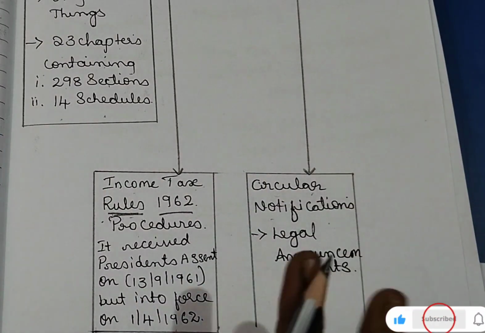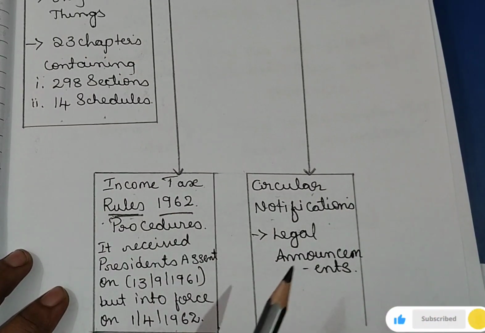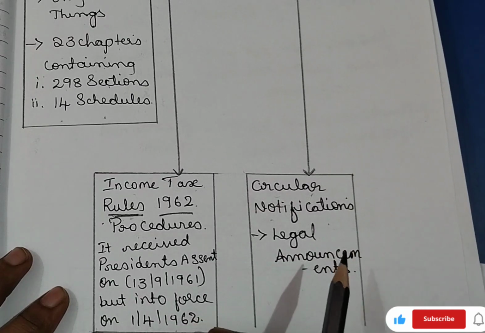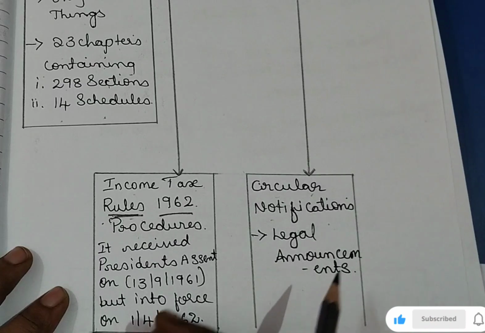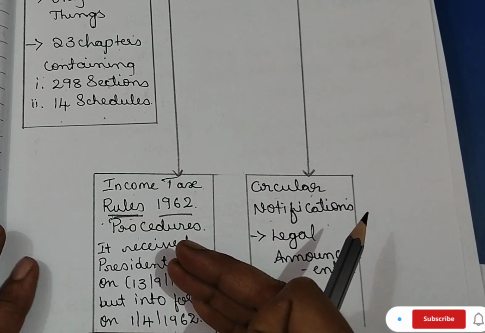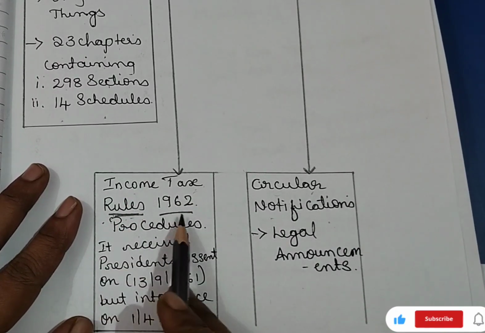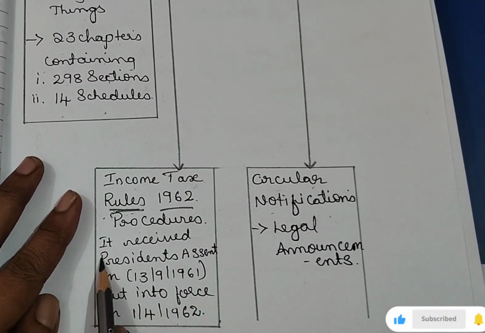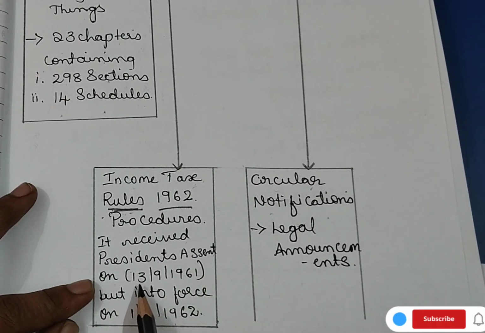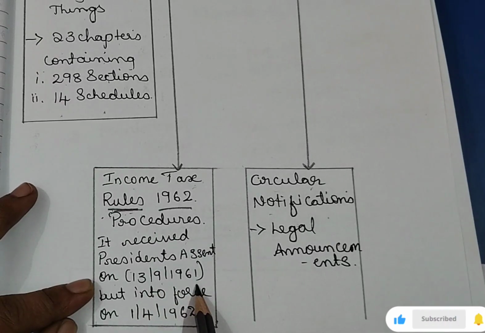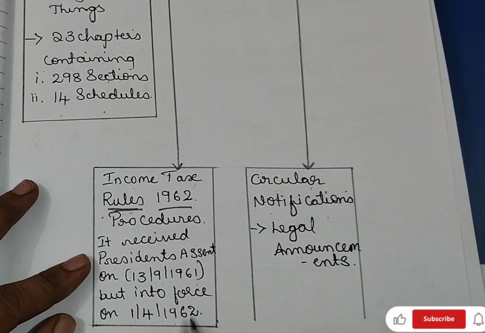Like that we have heads of income. That is Act. Only Act. But under salary we have rules to calculate the perquisite, rules to calculate the HRA, rules to calculate the leave encashment salary, right? So those rules we will study under the Income Tax Rules 1962. And it received President's assent, means President's signature, on 13 September 1961, but was enforced on 1st April 1962.